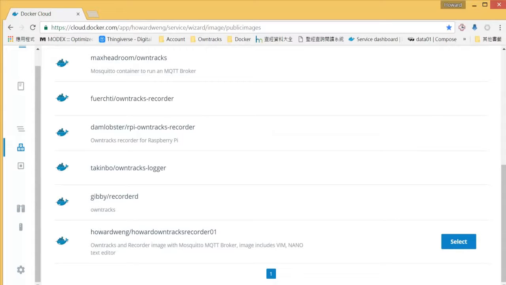Please use the image under Howard WAN. That's an image that I built for this project. As you can see, the description is Owntracks and Recorder image with Mosquitto MQTT broker, includes editors VIM and Nano. So we select this one.